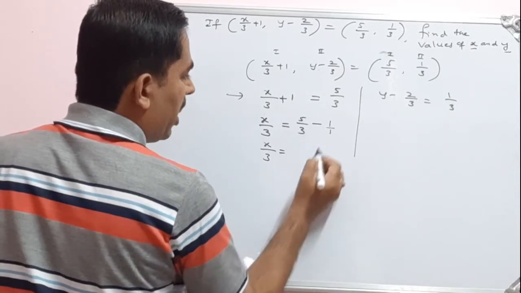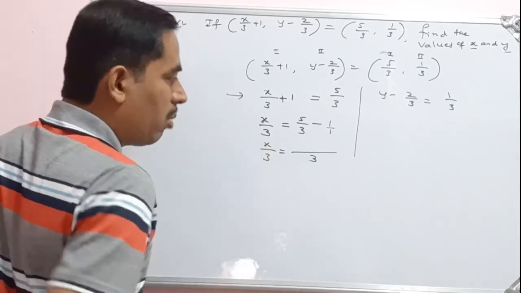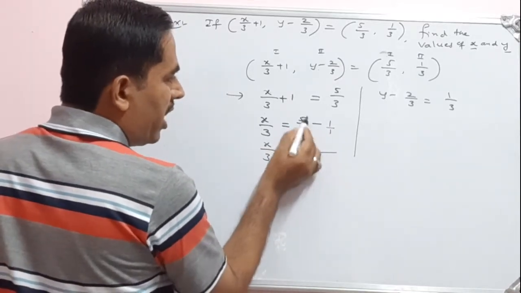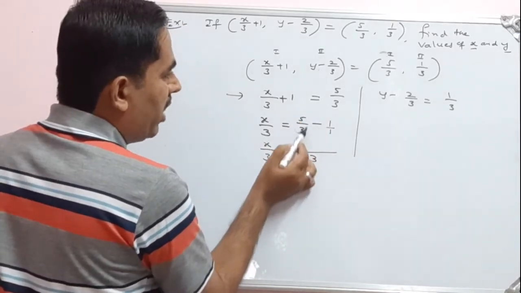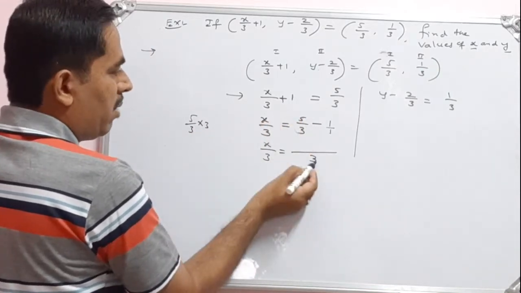So LCM for 3 and 1 is what? 3. So we can write it as the denominator here. So LCM for 3 and 1 is 3. Then multiply every term by LCM, write down here. So 5 by 3 into 3. First term is 5 by 3, multiply by LCM.